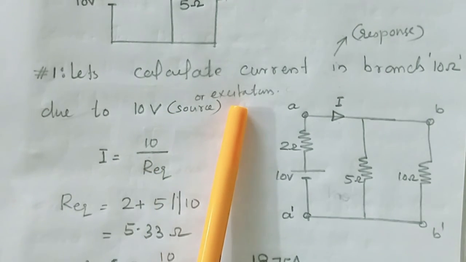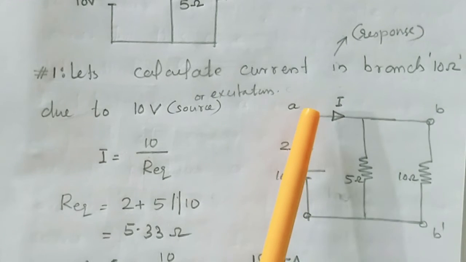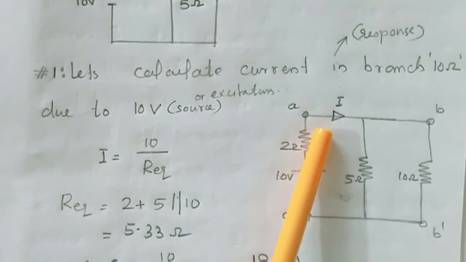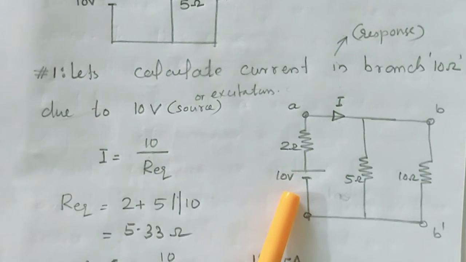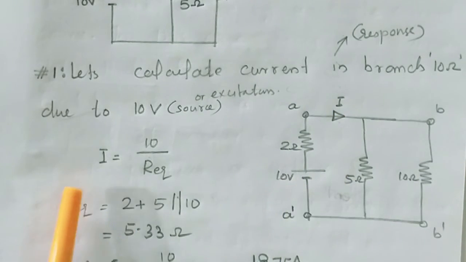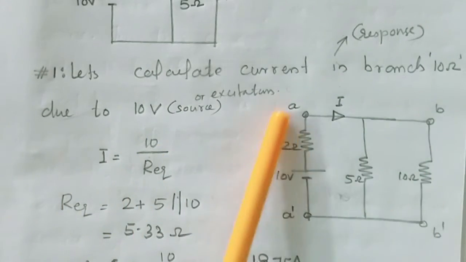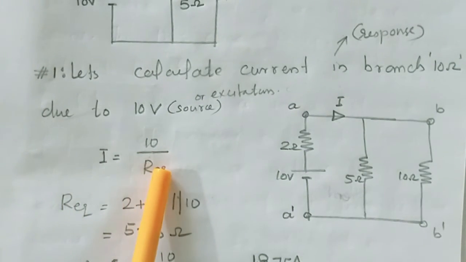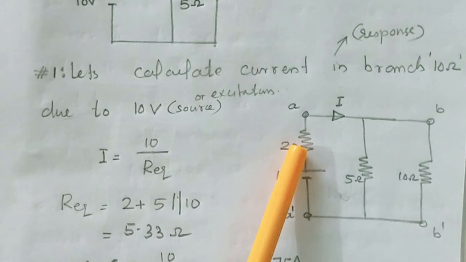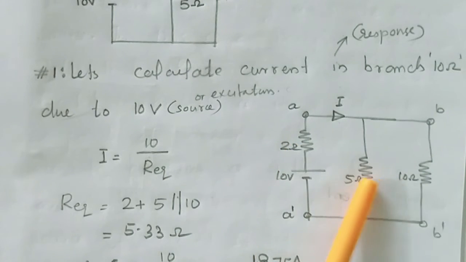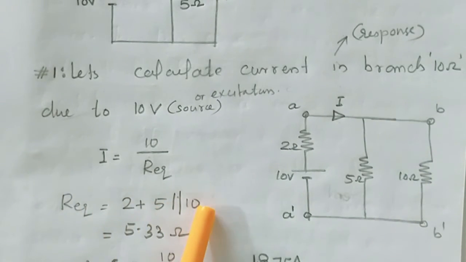It is the excitation. So in order to find out current flowing through 10 ohm resistor, first of all we need to find out this main current supplied by this 10 volt source. So current is equal to 10 divided by net resistance, that is R equivalent. So when we are seeing the circuit, R equivalent is equal to this 2 ohm in series with the parallel combination 5 and 10. So R equivalent is equal to 2 plus 5 parallel with 10. So that is 2 plus 5 into 10 divided by 5 plus 10. The answer is obtained as 5.33 ohm.